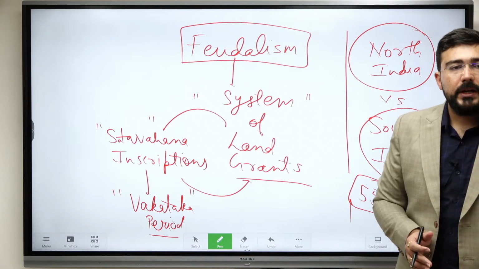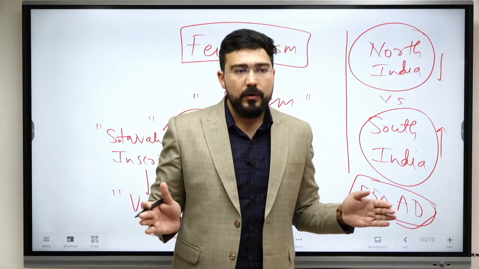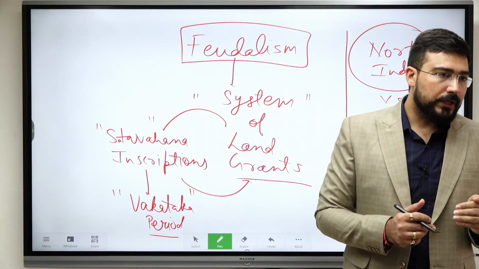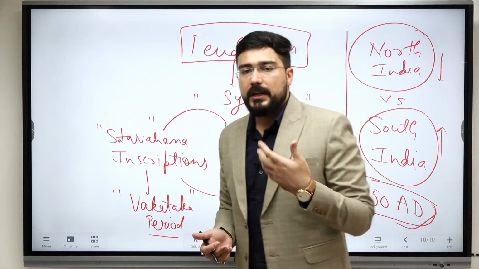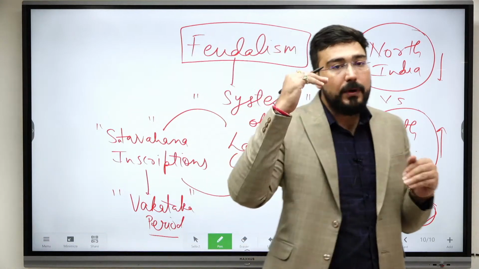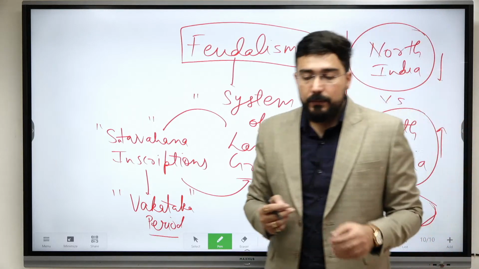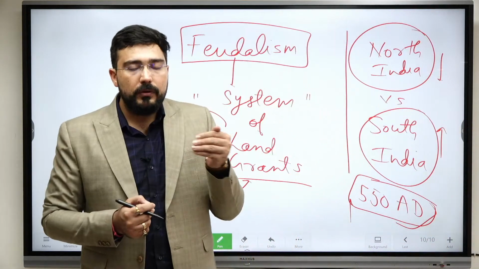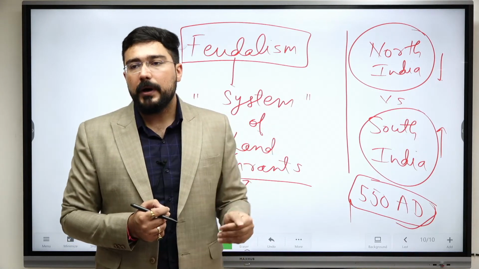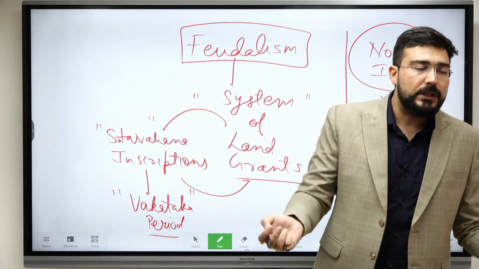Around 550 AD, we see the downfall of the Gupta Empire. So the Gupta Empire was no more, because of which political authority became very weak in North India. But when we see South India, it was stable under the Pallavas as well as the Chalukyas. So that was a stable political system which was not there in North India. Second, even militarily, South India was becoming powerful while North India was getting divided. Like we see Harshavardhana was defeated by Pulakeshin II. We have the whole inscription to use as a source.